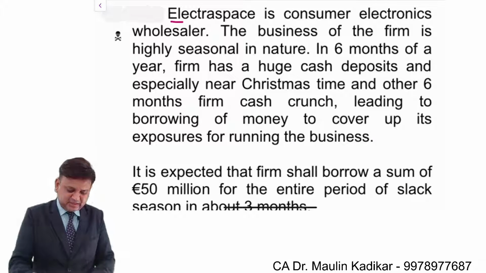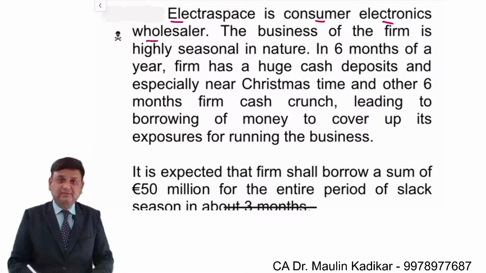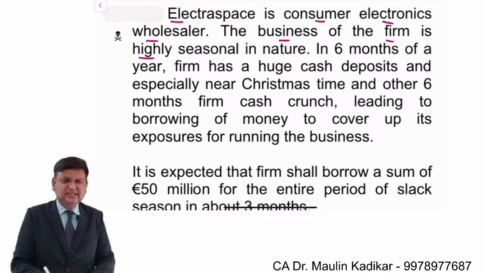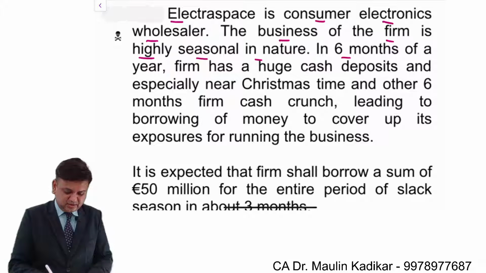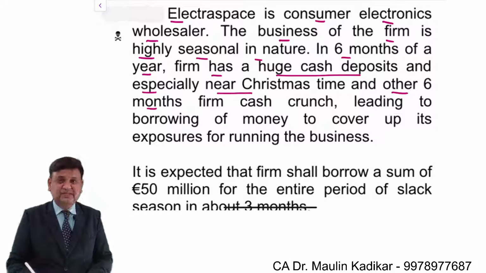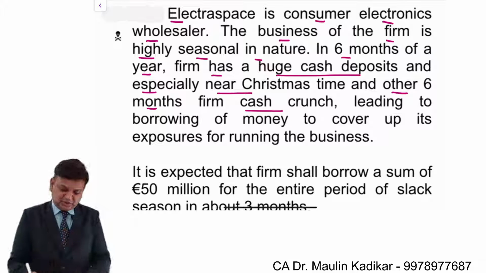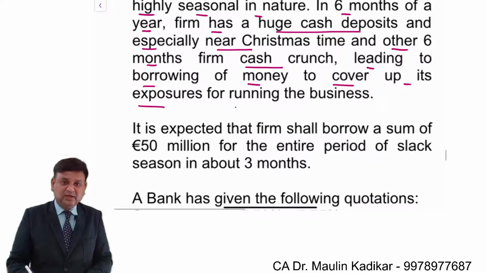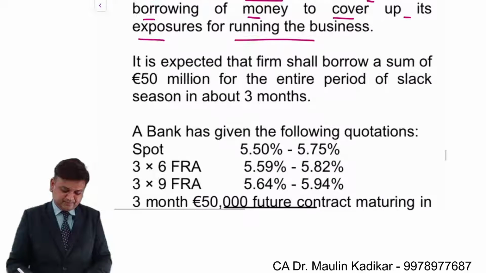Electraspace is a consumer electronics wholesaler. The business of the firm is highly seasonal in nature. In 6 months of a year, the firm has a huge cash deposit, especially near Christmas time. In the other 6 months, the firm has a cash crunch, a shortage, leading to borrowing of money to cover its exposure for running the business.